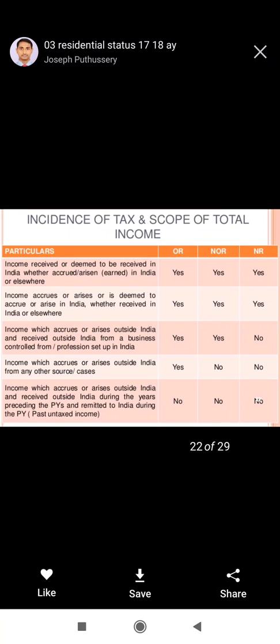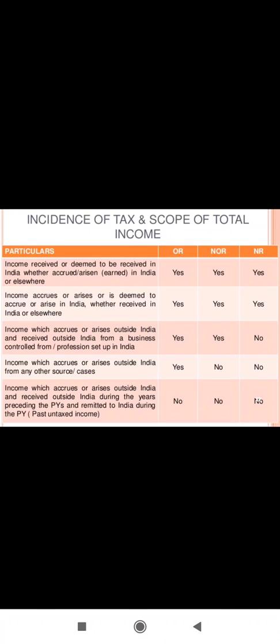Now the next situation is income which accrues or arises outside India and is received outside India during the year but remitted to India in a later year. It means it has been received outside India and has accrued outside India, but in a later year it was remitted to India. In this case, ordinary resident, non-ordinary resident and non-resident, all three of them are not liable to pay the tax. There is no tax liability on them in this situation.